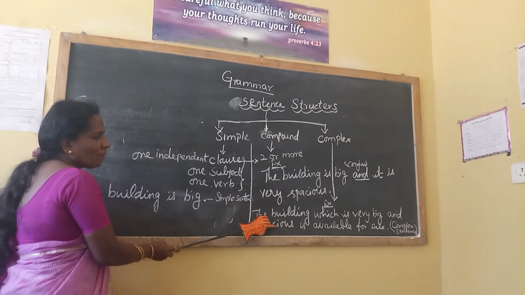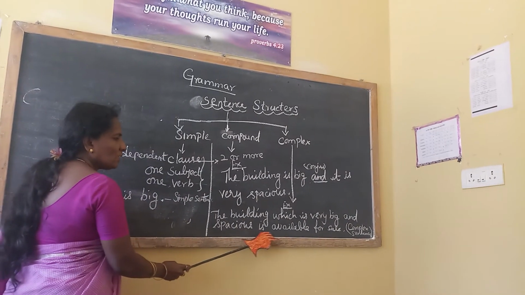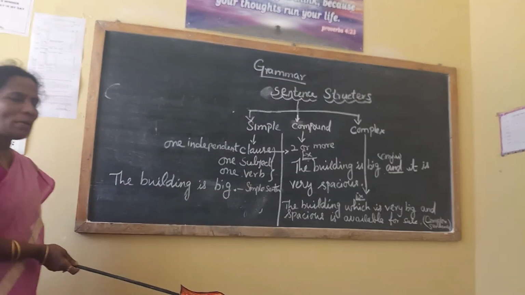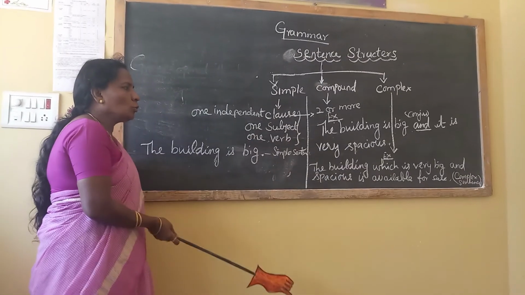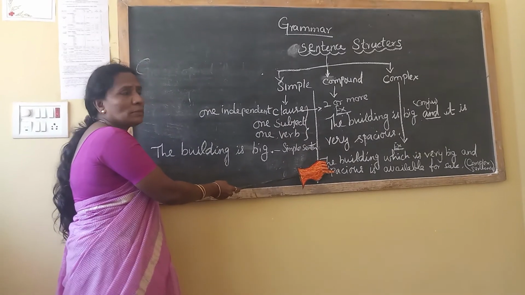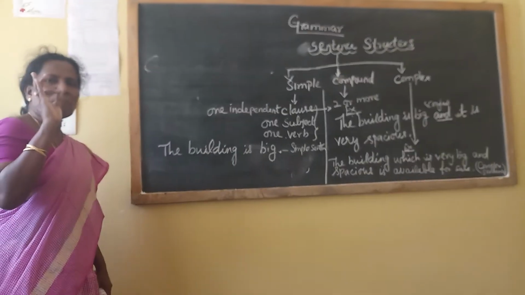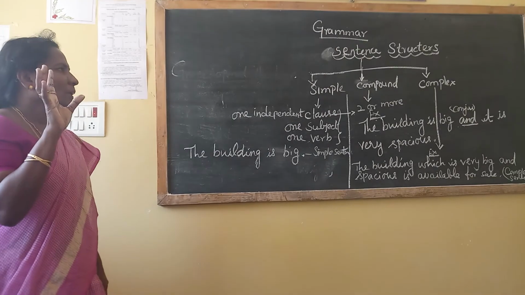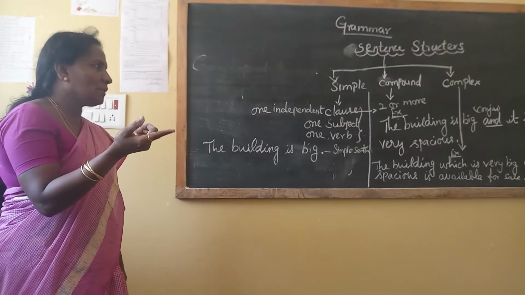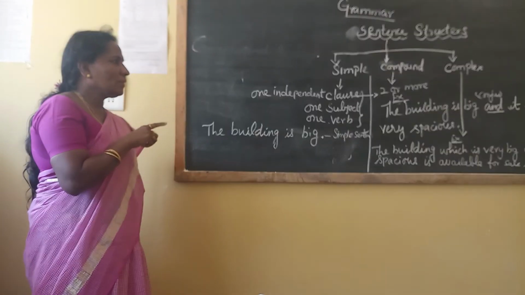What is the complex? The building which is very big and spacious is available for sale. More than one or two clauses, more than one or two verbs, and a conjunction or WH word is used. So today, don't confuse yourself: simple, compound and complex. Take only one sentence and make it as a compound and make it as a complex. I hope that you will understand.